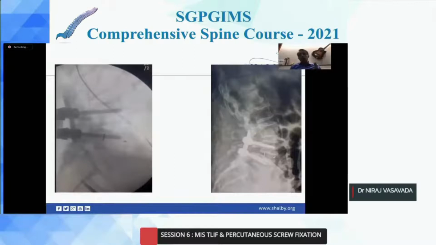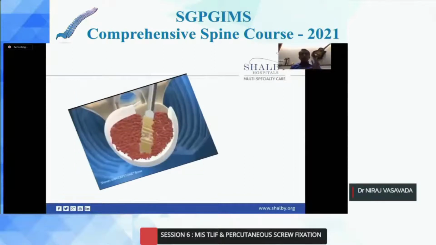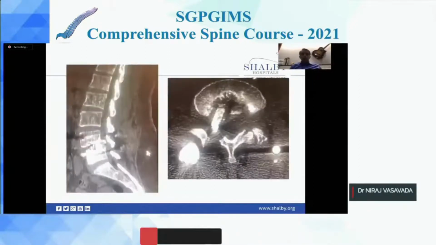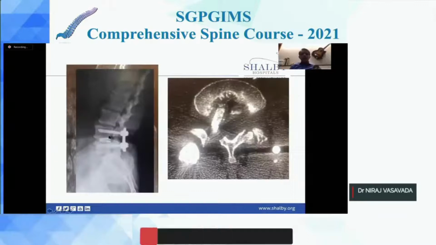We had to put the patient on bed rest for 3 to 4 weeks time, so that this segment heals. Specifically, when you are doing an over-the-top decompression, make sure that you have horizontalized your table before you start inserting the cage, because otherwise, if your table is still tilted, your cage will go quite on the opposite side, sometimes abrading a dura or giving traction to your nerve root, and your patient may have a neuropraxic injury or again a battered root syndrome. Use appropriate size of cage so that your cage back out doesn't happen. This kind of cage placement is a big no-no.